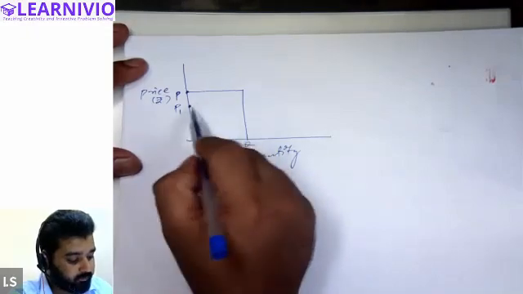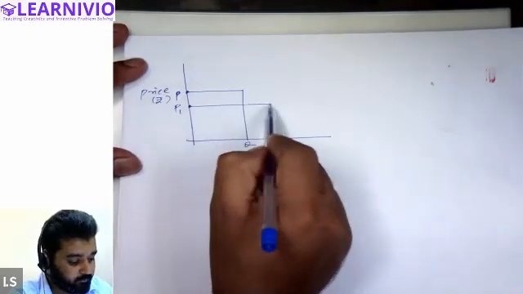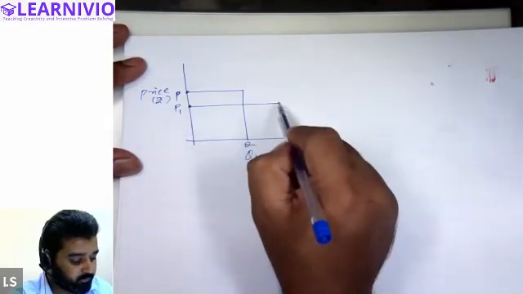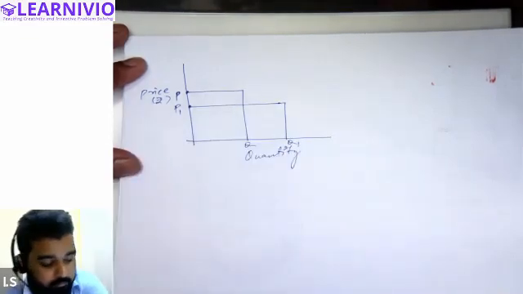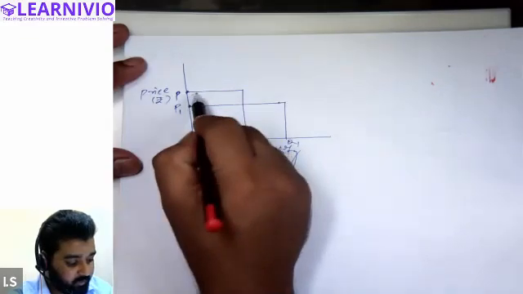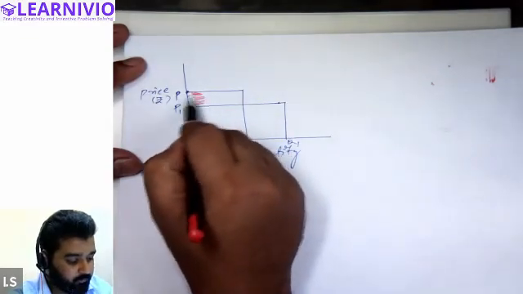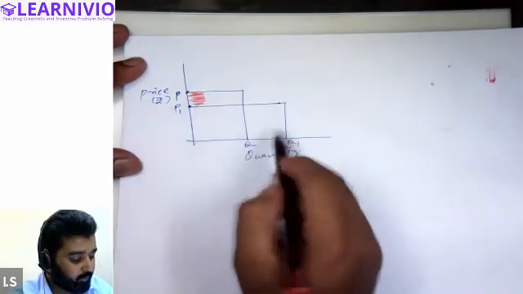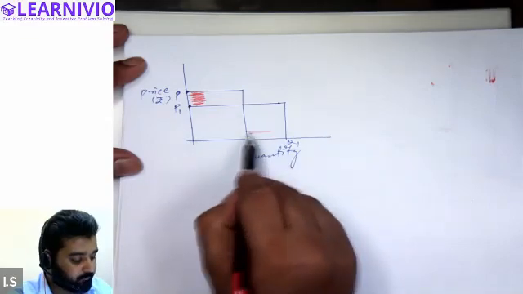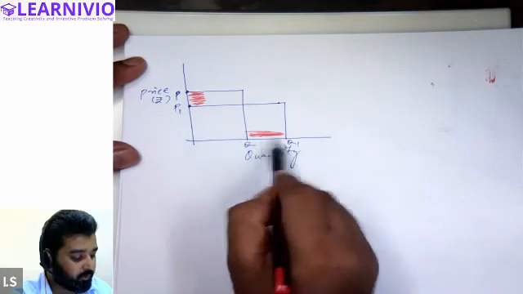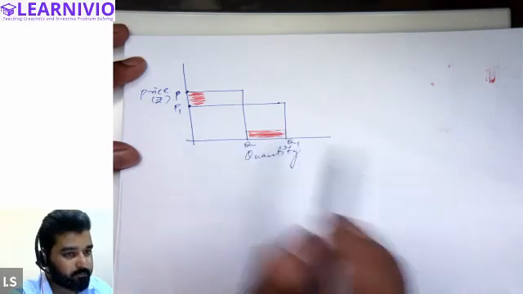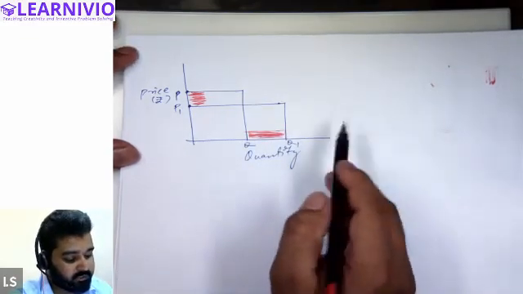Now because of decrease in price, demand is changing more than the change in price of the commodity. See, the price is changing by only this much, but demand is changing by this much. So obviously there is more change in demand as a result of change in price.